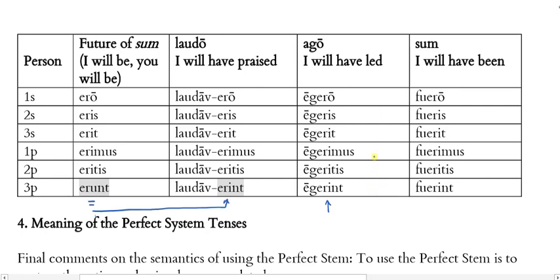So I, you, he, and so forth will have led. And then for sum, we would translate these as I will have been, you will have been. So fuero, fueris, fuerit, fuerimus, fueritis, fuerint.